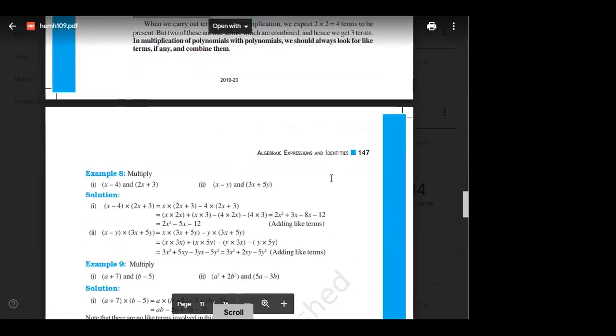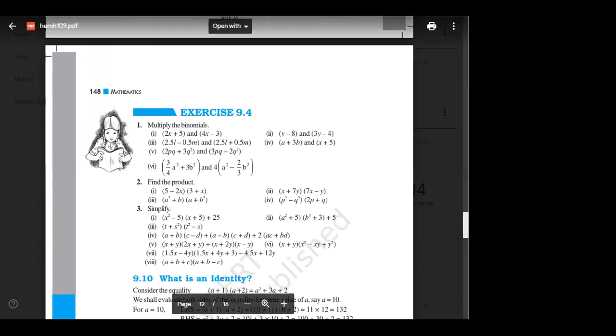9.4 and 9.5 will take time, so I will discuss almost all the doubts of all the questions of 9.4. I will tell you the answer of everyone, so you can cross check. I will solve each and every question of 9.4, so you can cross check your answers. I will discuss all the problems of 9.4.